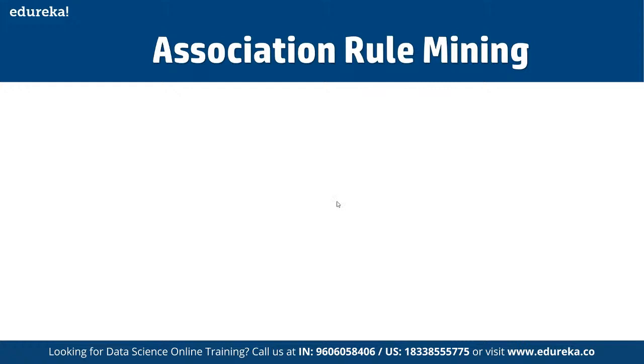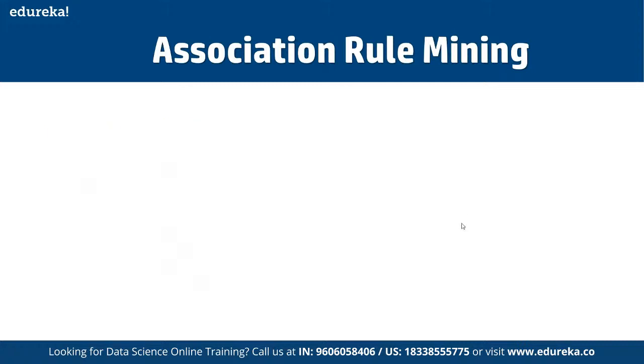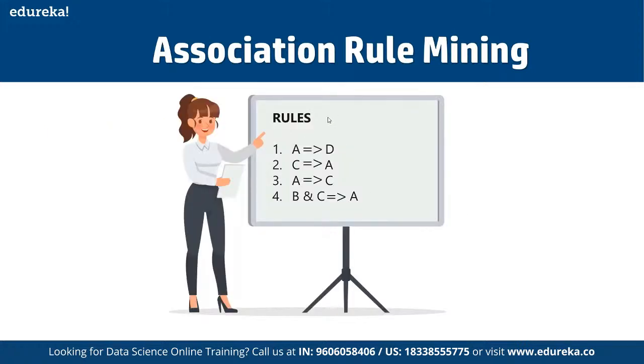All right, so now let's discuss the transactions at our local market. Here in transaction 1 we have ABC, in transaction 2 we have ACD, in transaction 3 we have BCD, in transaction 4 we have ADE, and in transaction 5 we have BCD. So let's say if you find out the rules here, then if A, then again they are going to purchase D. If they buy C, again they have the option of going for A. If they buy A, then they have the option of going for C. And if they buy B and C together, then they are going to buy A as well.